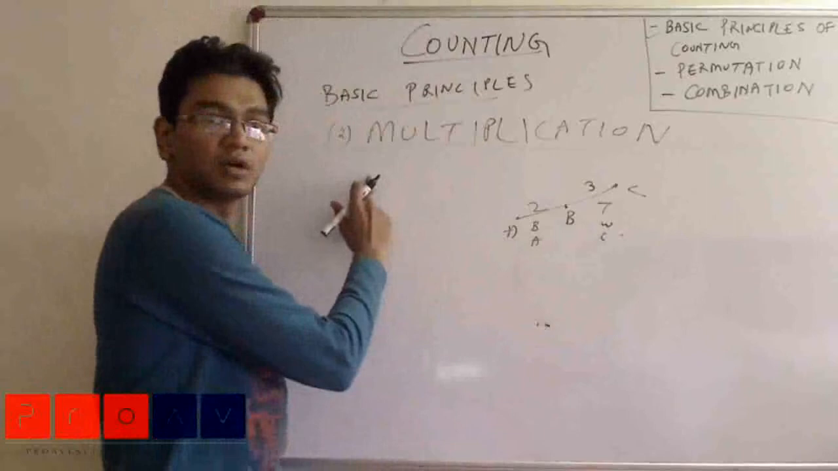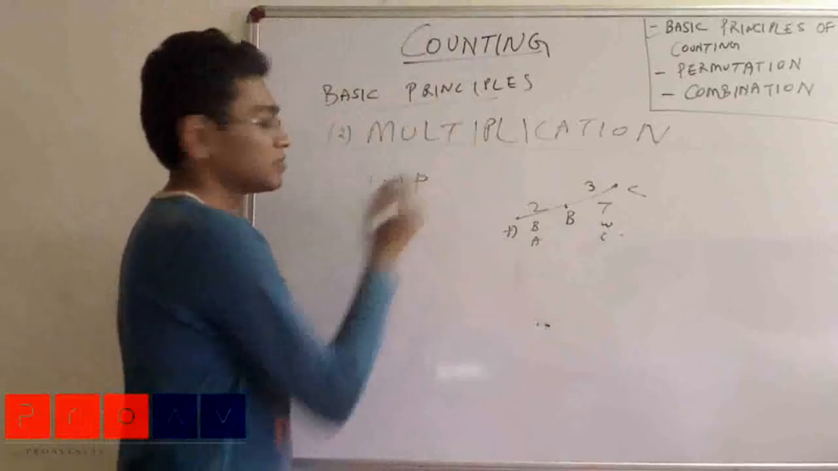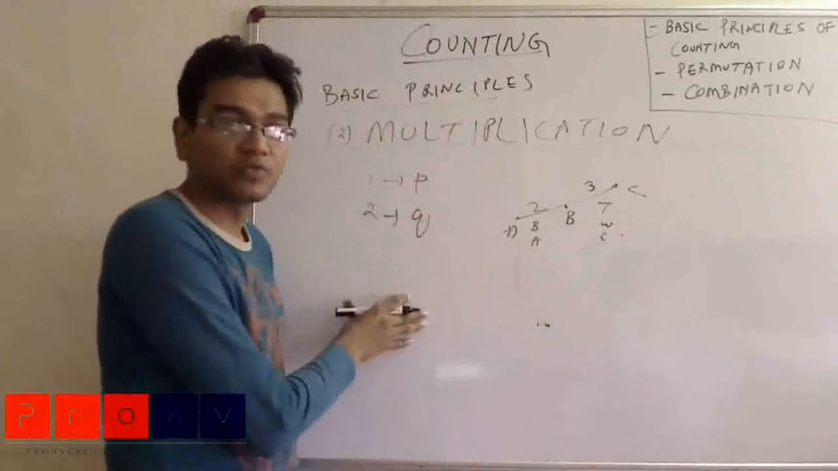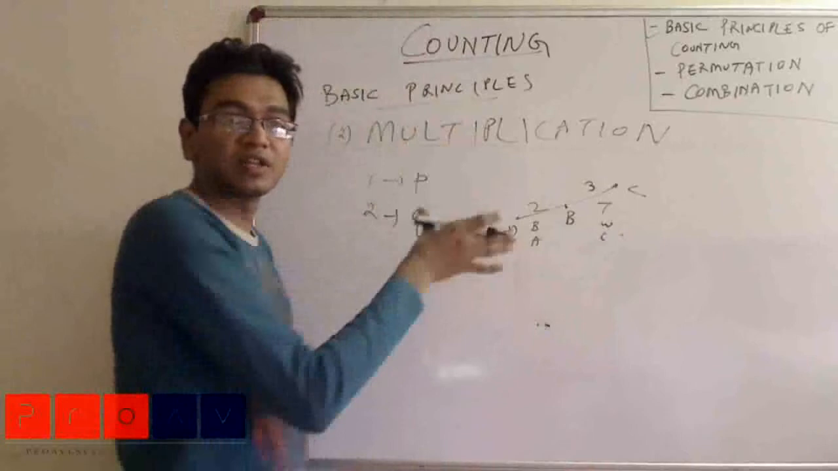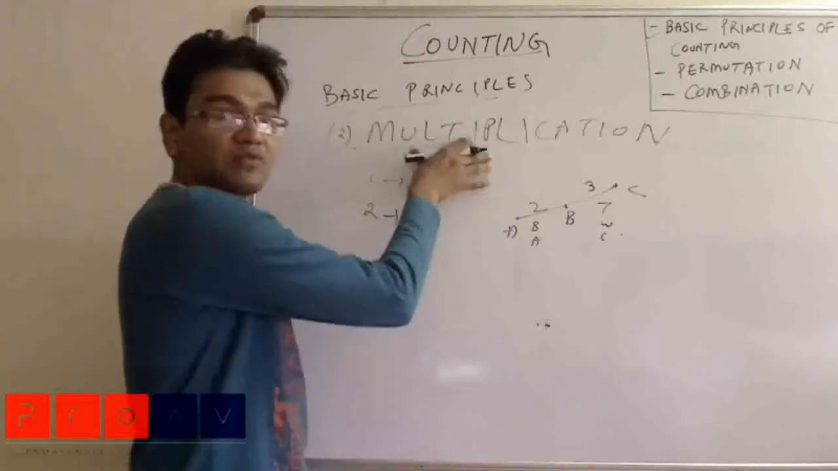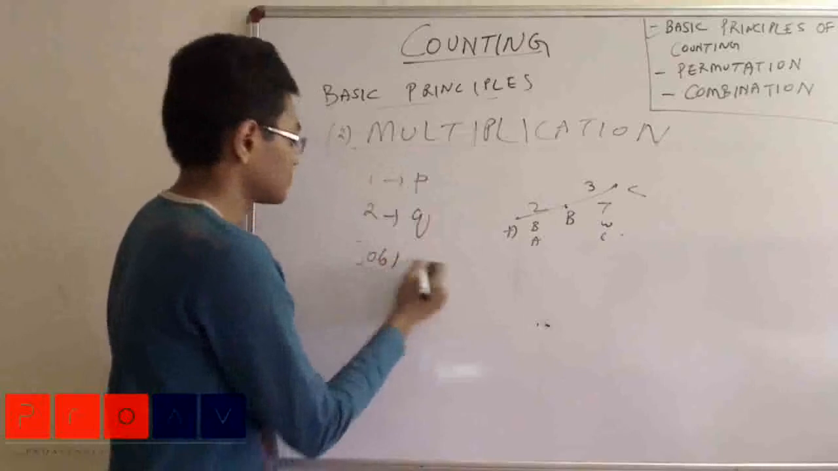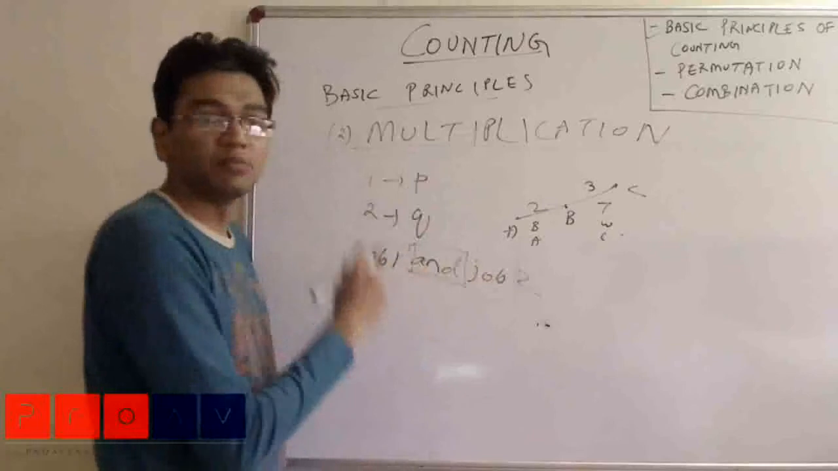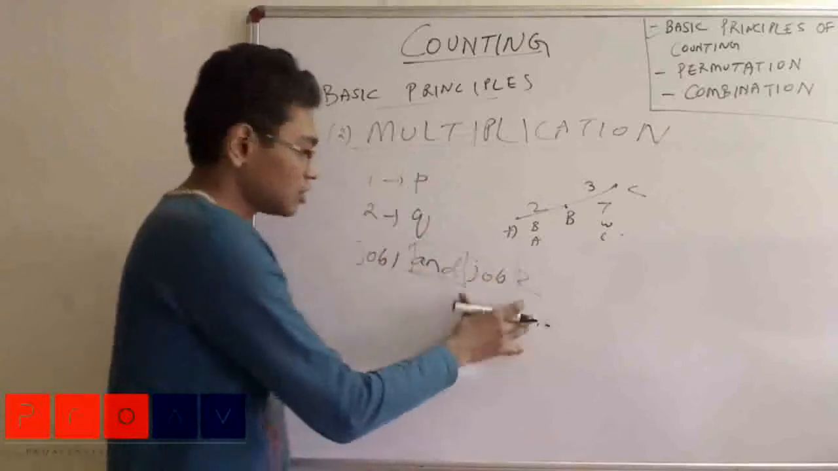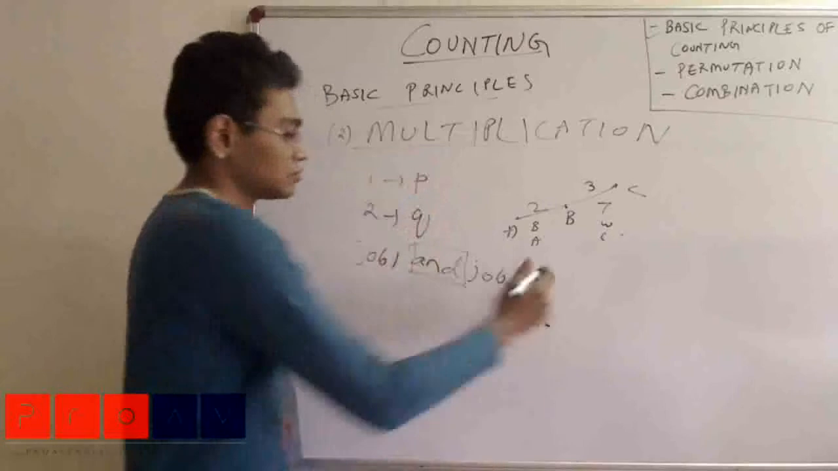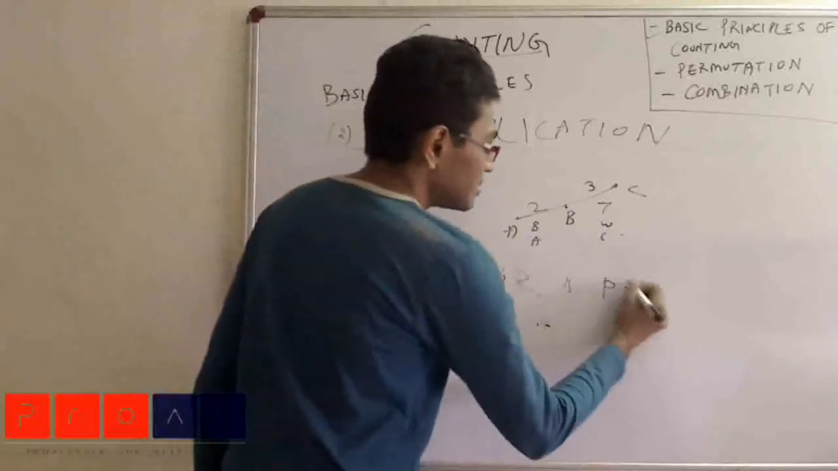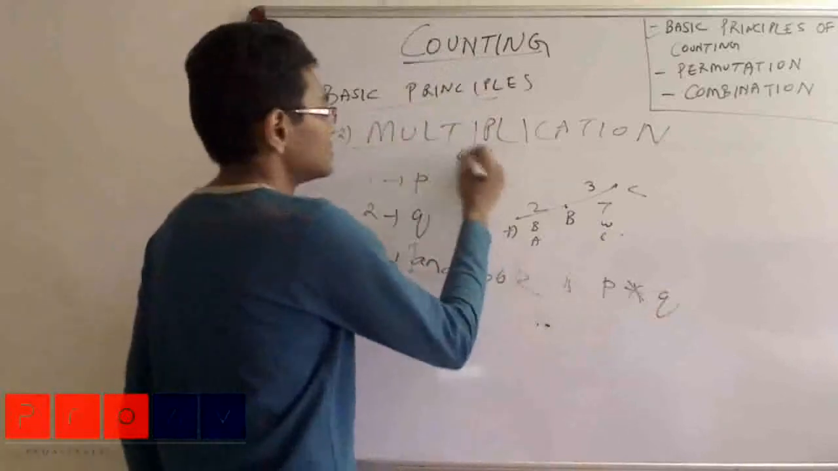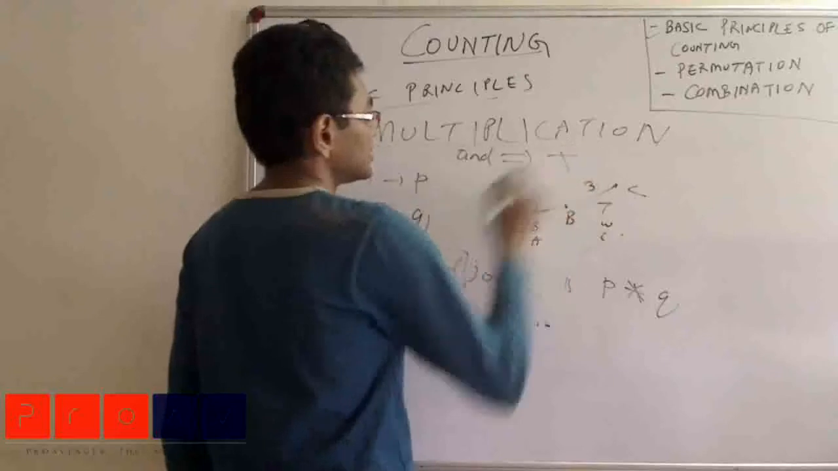If one job can be done in P number of ways and the second job can independently be done in Q number of ways, then the basic principle of multiplication says that the number of ways in which job 1 and job 2, I am using the word and, task 1 and task 2, can be done is P multiplied by Q. That is, and gets transformed to multiplication.